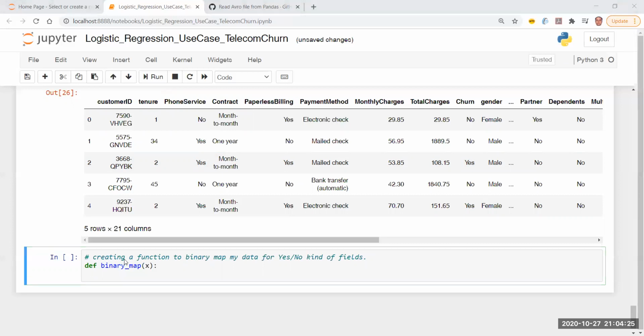What I'm going to return is x dot map. So the value of x will be mapped as: if it is yes, then map it as 1, and if it is no, then map it as 0. So I'm simply defining a small dictionary here.